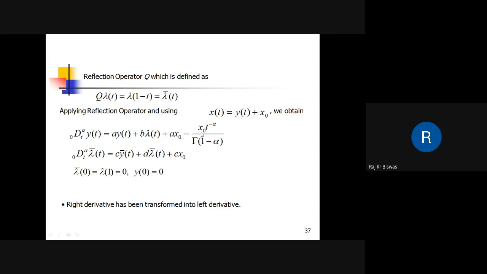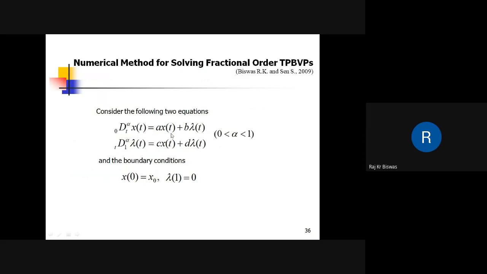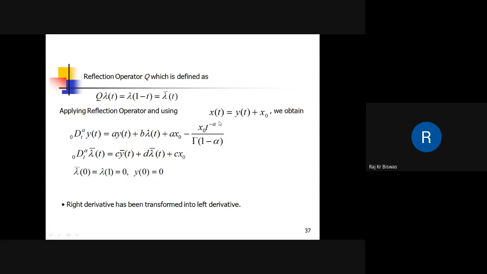Here we use a transformation, x(t) equal to y(t) plus x0, to get zero initial conditions, because, as we have seen in the last few slides, at zero initial condition the RL derivative and the Caputo derivative are basically the same. So even though this is defined in terms of RL derivative, it is equally applicable for a Caputo derivative problem, because we are using this transformation.